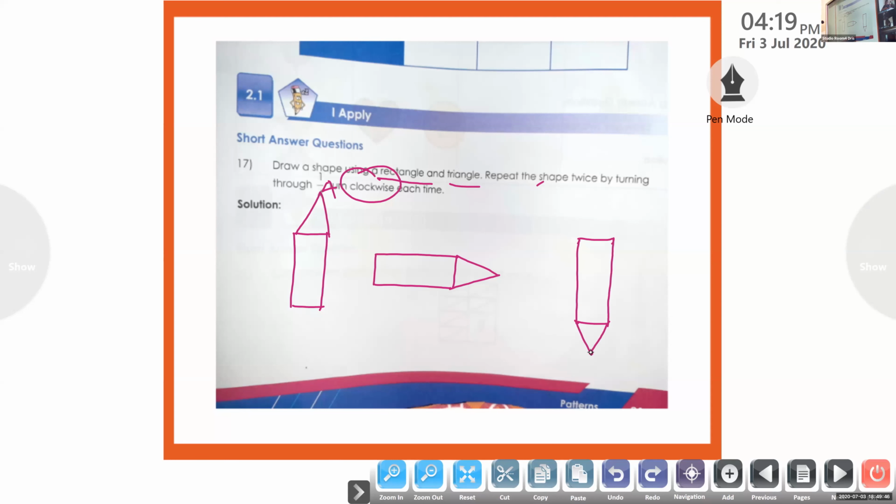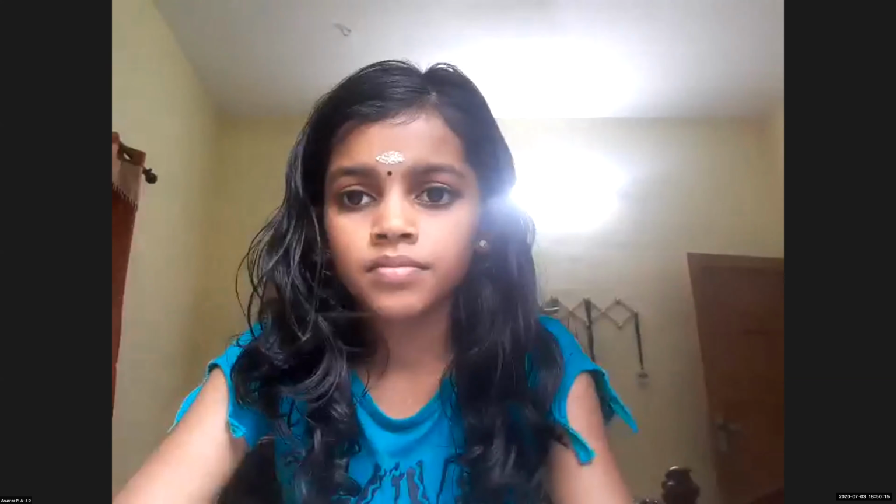No. What is the question? Draw a shape using rectangle and triangle. Repeat the shape twice. That means do it 2 times. See, now we have done already 1 time and 2 times. By turning through 1/4, we had to do only 2 times. Okay. Ma'am, we should write whether it is anti-clockwise or clockwise. Clockwise, no need. It is there in the question.